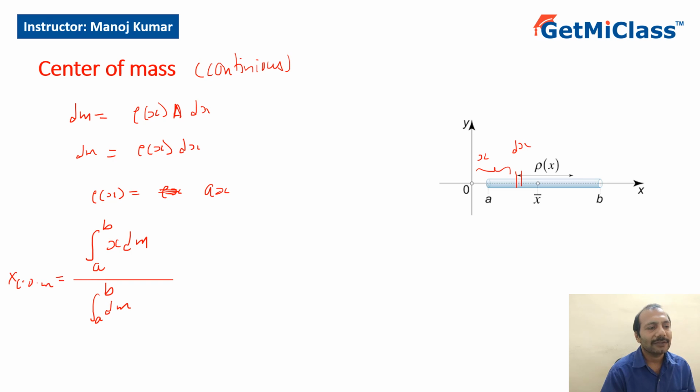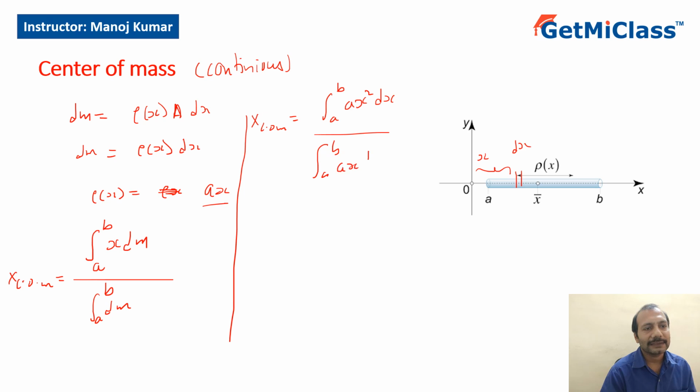Now let me find it in this particular case. The x center of mass would be equal to the integral from a to b, where rho of x is ax, and dm is ax dx, into x. That becomes ax squared, divided by the integral from a to b of dm, which is ax dx.